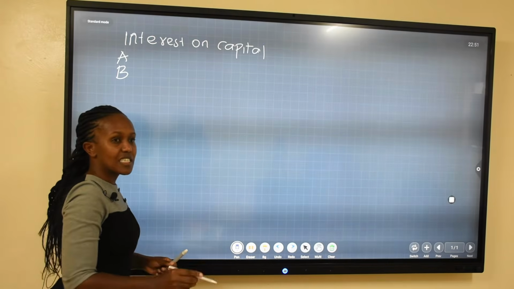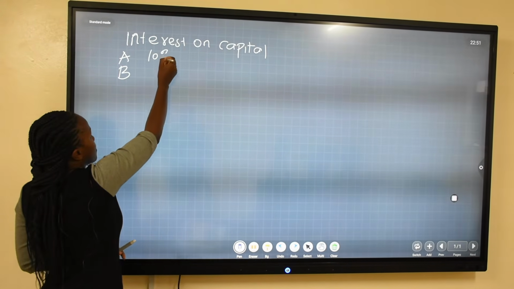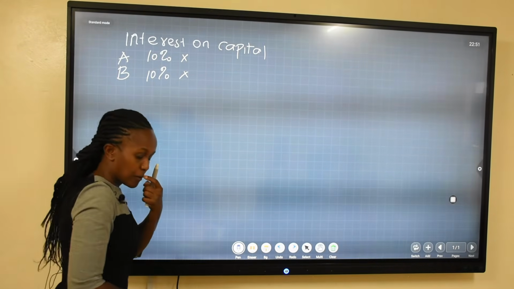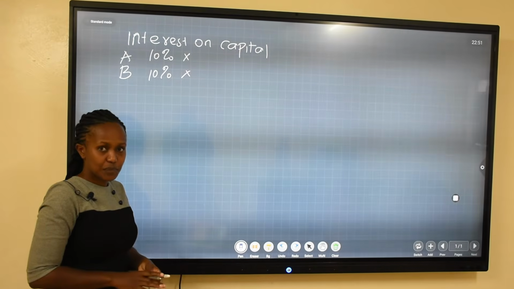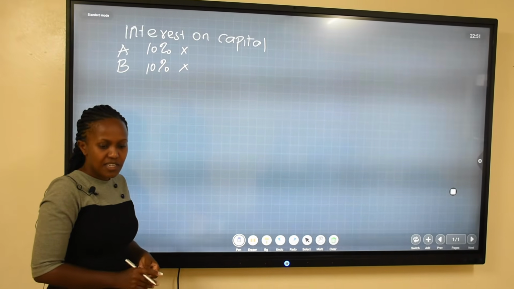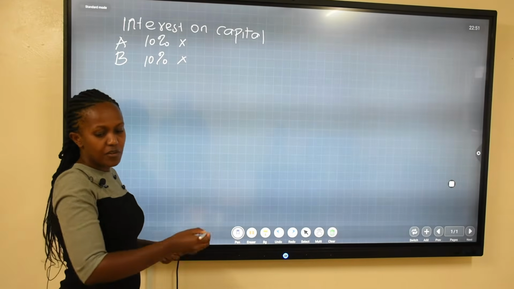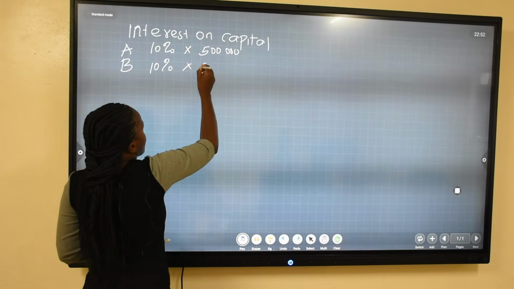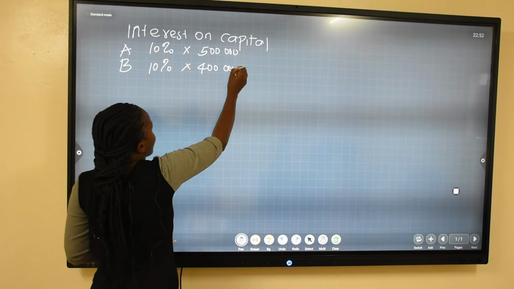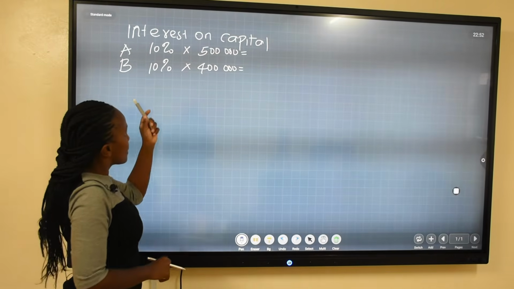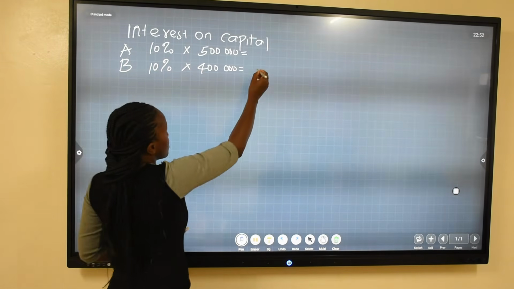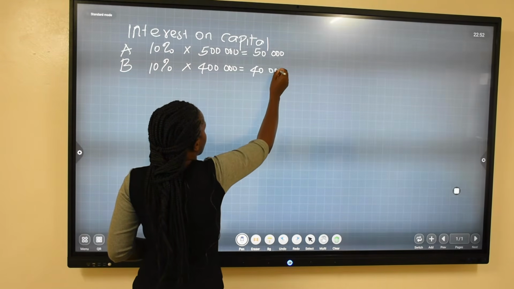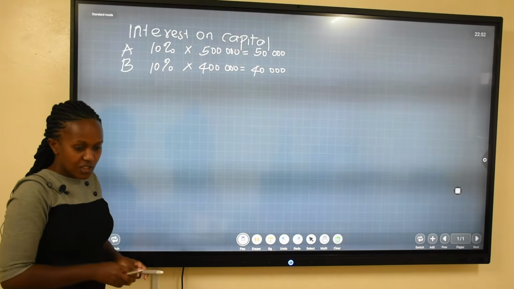So each one of them is getting 10% interest on capital. So this is 10%, multiply with your capital balances. So from the trial balance that you're given there in the question, you will find that their capital balances are 500,000 and 400,000 respectively. So 10% of this amount is going to be 50,000 and this is going to be 40,000. So we can continue the question.